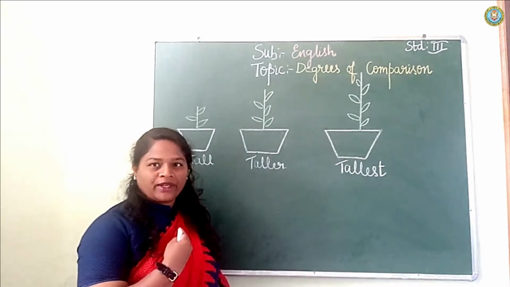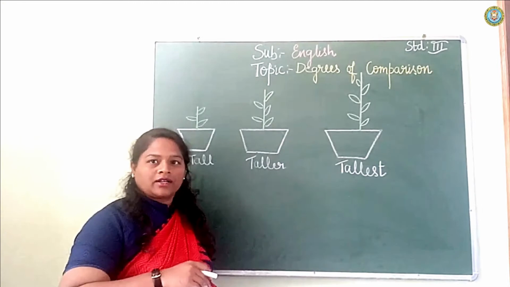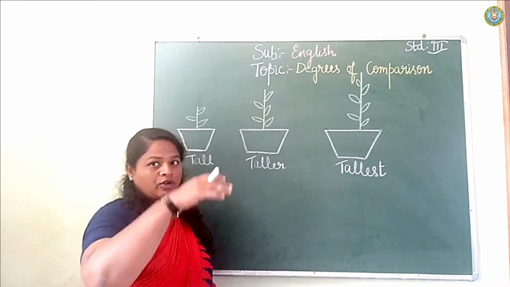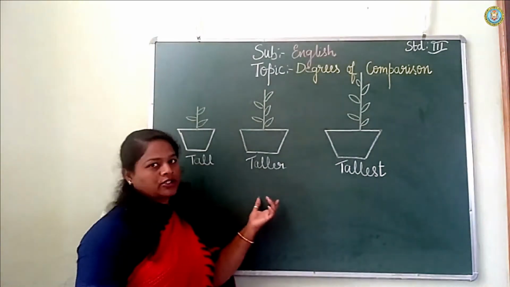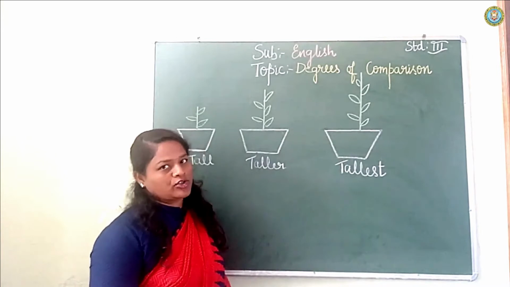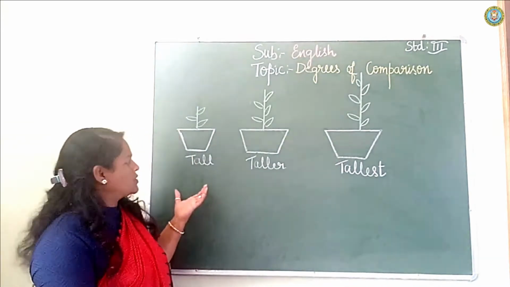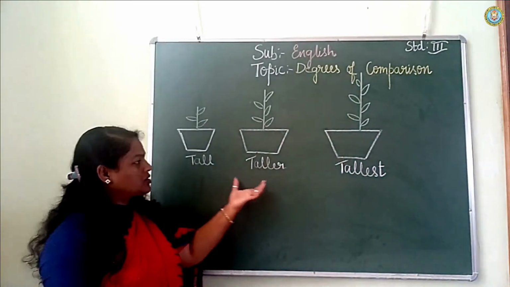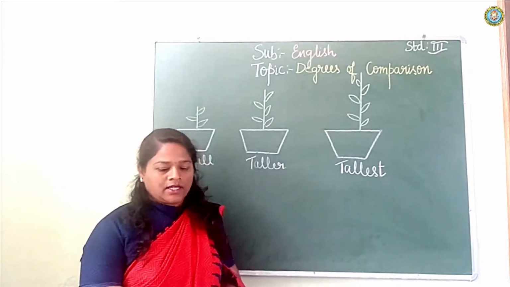When you are comparing me or anybody, like Shravya or Naomi, who is taller? Naomi is tall and Shravya is short. You can use the terms short, shorter and shortest. Got it, children? The adjectives are compared: tall, taller and tallest of 3 plants, isn't it?